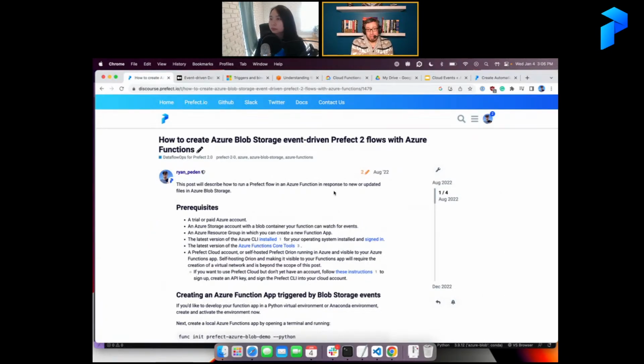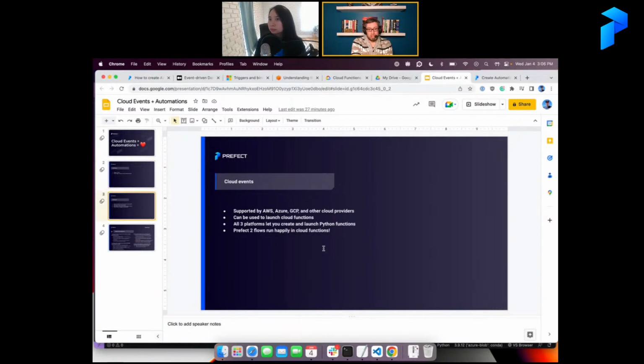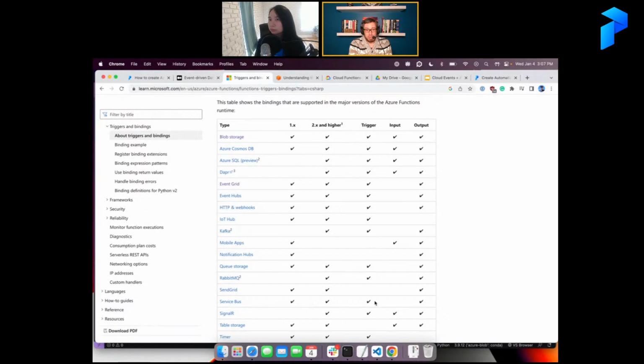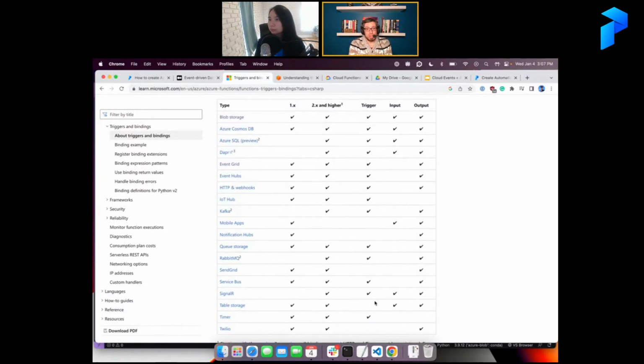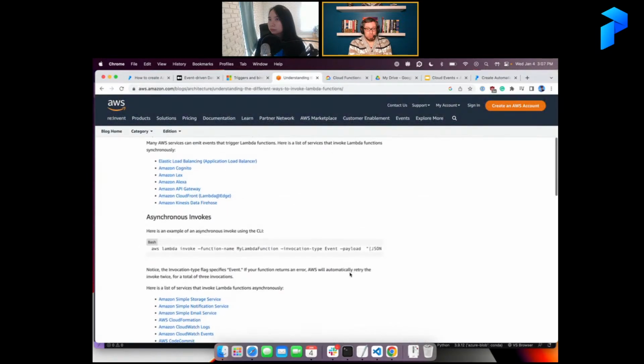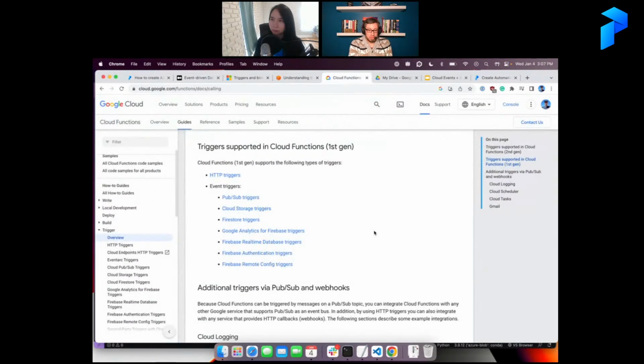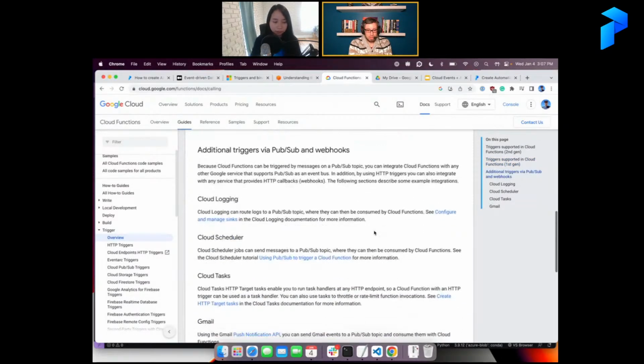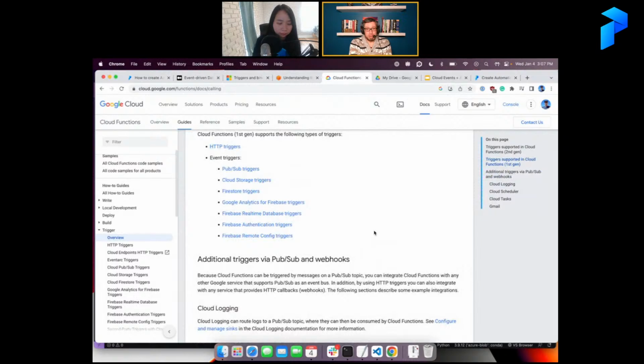Now, the reason that's really cool in combination with automations, let's see if I can get back to my presentation here, is that this lets you trigger Prefect automations using a huge number of events that all the different cloud providers support. So, a few of them, like Azure, everything in this trigger column here is something that you can use to launch an Azure function. Similar list for AWS and a smaller but still useful list for Google. And they probably have a bigger list somewhere else. And Google also has Firebase functions, which have their own set of events. So, to sum it up, there's a huge number of things you can use to run a Prefect flow based on something that happens somewhere in the cloud.